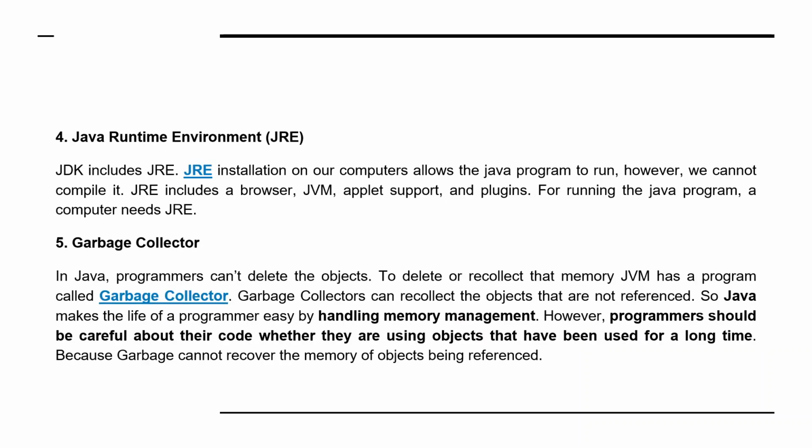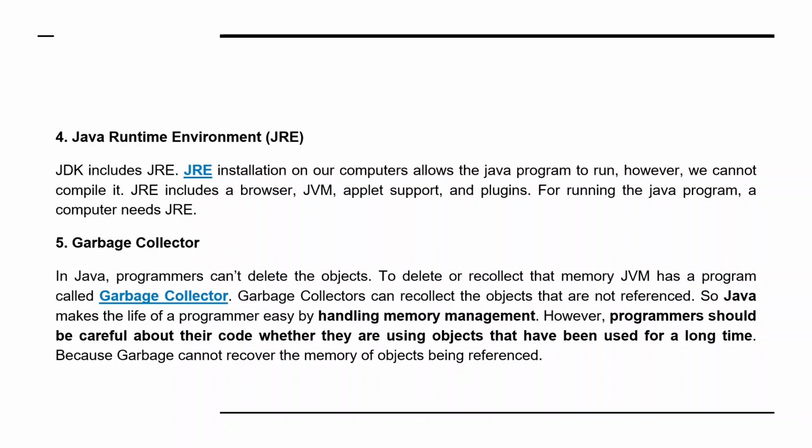Then coming to the JRE. The JDK includes the JRE, that is the Java Runtime Environment, and the JRE installation on our computers allows the Java program to run. However, we cannot compile it. The JRE includes the browser, JVM, applet support, and plugins. For running a Java program, a computer needs the JRE.